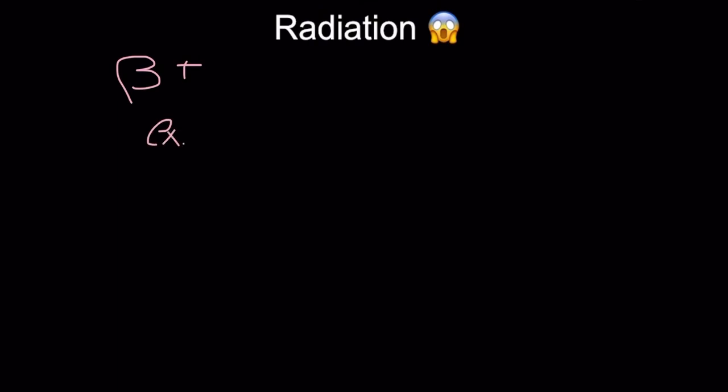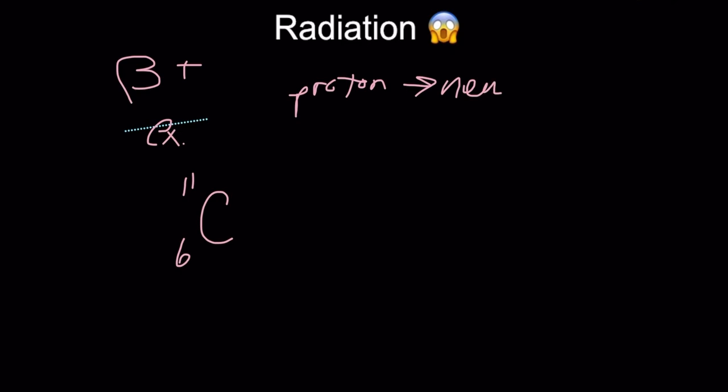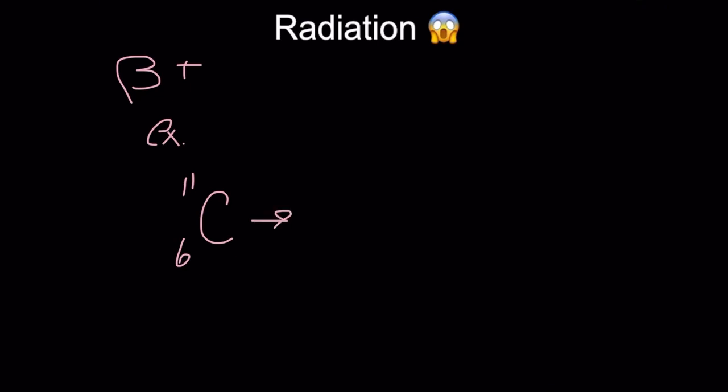Let's put this into action. Carbon-11 with a charge of 6 undergoes beta plus decay. Just like beta minus decay, the top number will stay the same. But like beta minus decay, the charge changes due to the emission of a positron. And remember, a proton is becoming a neutron, which means there will be a new element. So we get boron-11.